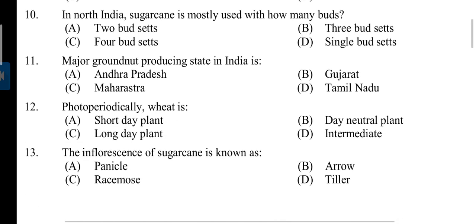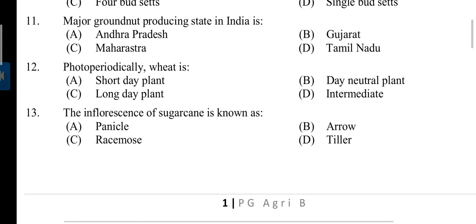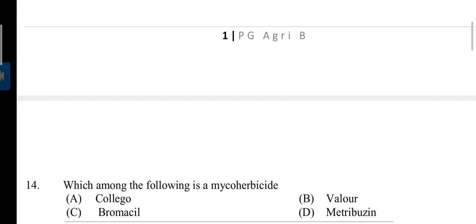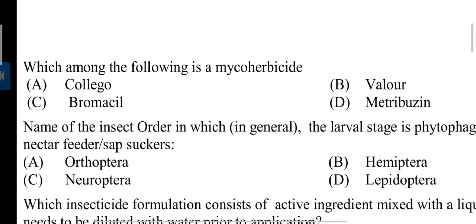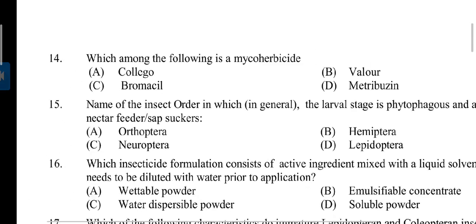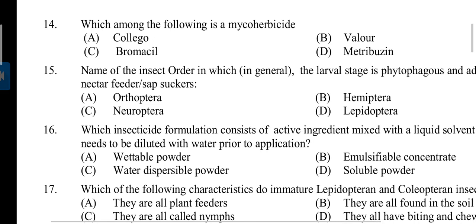Question number 11. Major groundnut producing state in India. Answer is B. Gujarat. Question number 12. Photoperiodically wheat is. Everyone knows wheat is long day plant. Question number 13. The inflorescence of sugarcane is known as. Answer is B. Arrow. Next question 14. Which among the following is mycoherbicide? Answer is A. Colego.